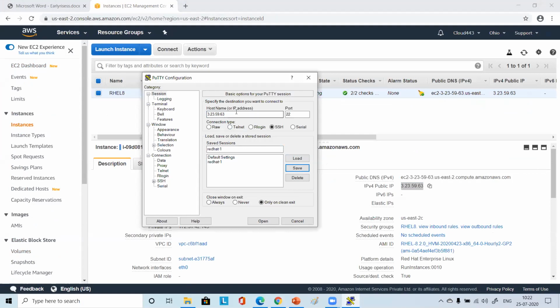Take that IP, paste it here, click on save. Okay. First you loaded, right, already? Yeah. So now if you saved, it will say like Red Hat -1. Now you click on open. Save and then load also I have to do? First you had to do load. You had not done?